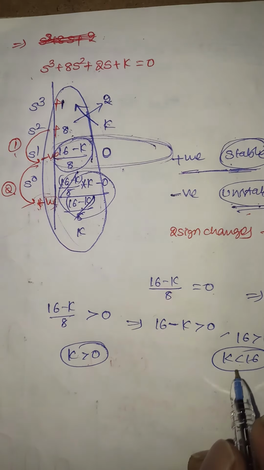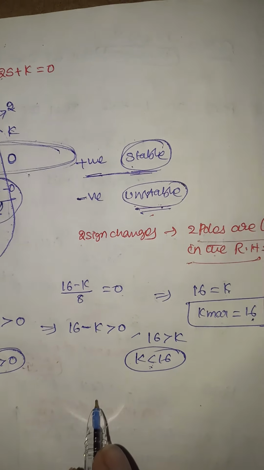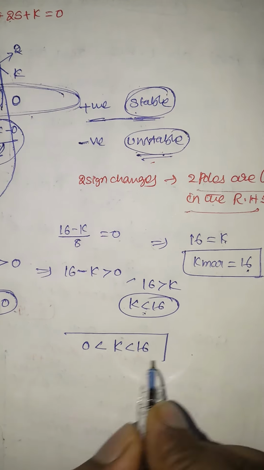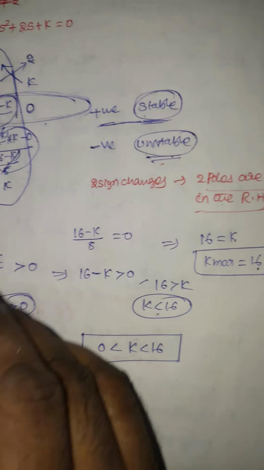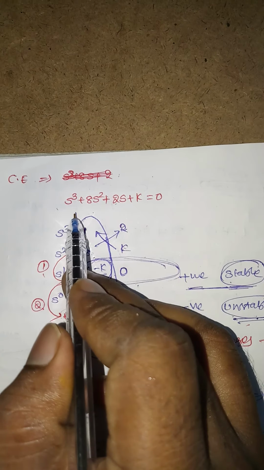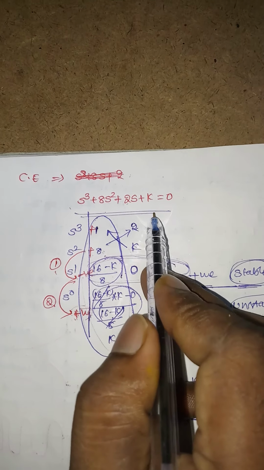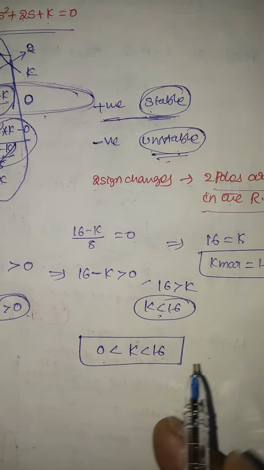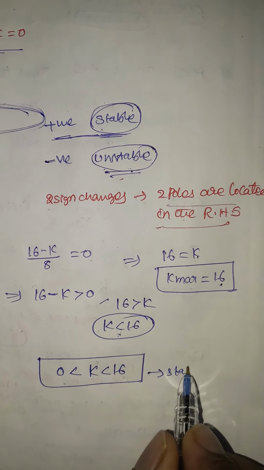It is another condition. If I combine these two conditions here, the value of k is 0 less than k less than 16. So for this type of characteristic equation, if the k value changes from 0 to 16, then the system is said to be a stable system.